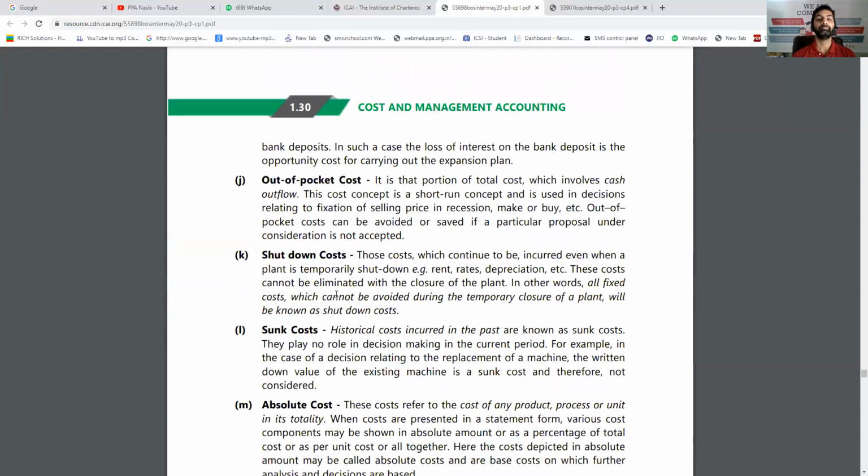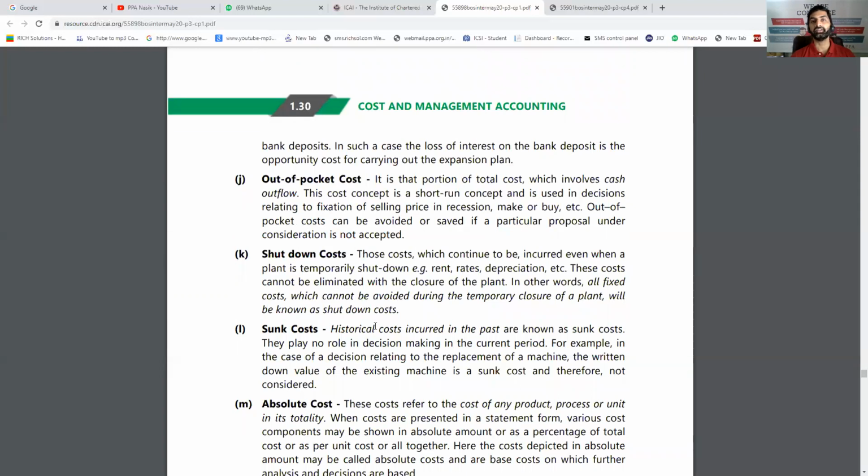Shutdown cost: even if you shut down your production temporarily, let's say due to the COVID situation, for these 4 or 5 months the production was closed, but still the rent was to be paid, maybe 50%, 60%, but rent had to be paid. So whatever amount you have to pay, even if the production is not in process, is called shutdown cost.